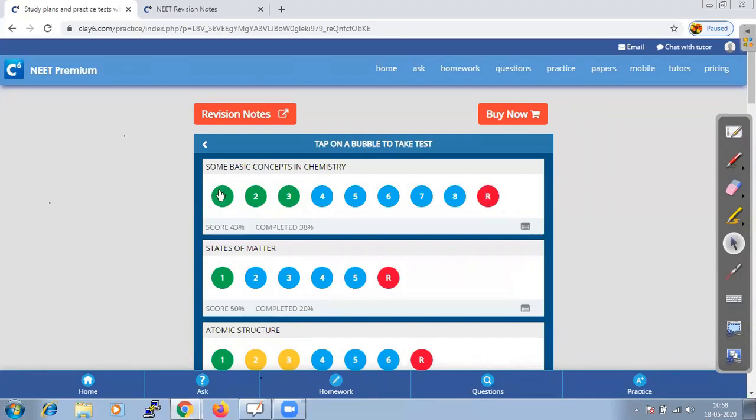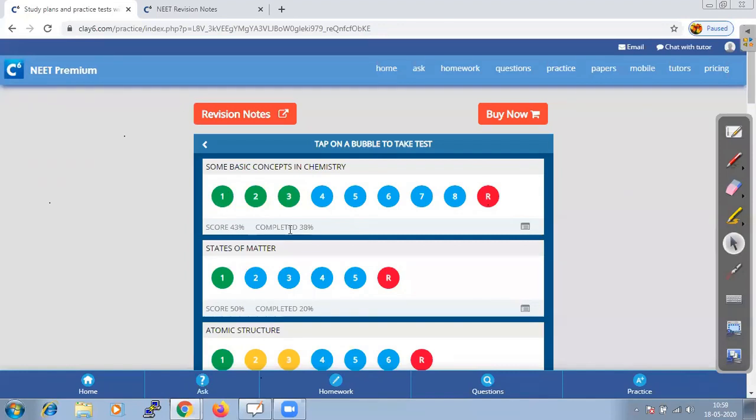Green indicates that the test is already taken, blue indicates that the test is yet to be taken, and R is a random test, assigned from the same chapter if we need any additional practice. It does not mean that if a test is taken you cannot take it again. It is a test which can be taken n number of times.